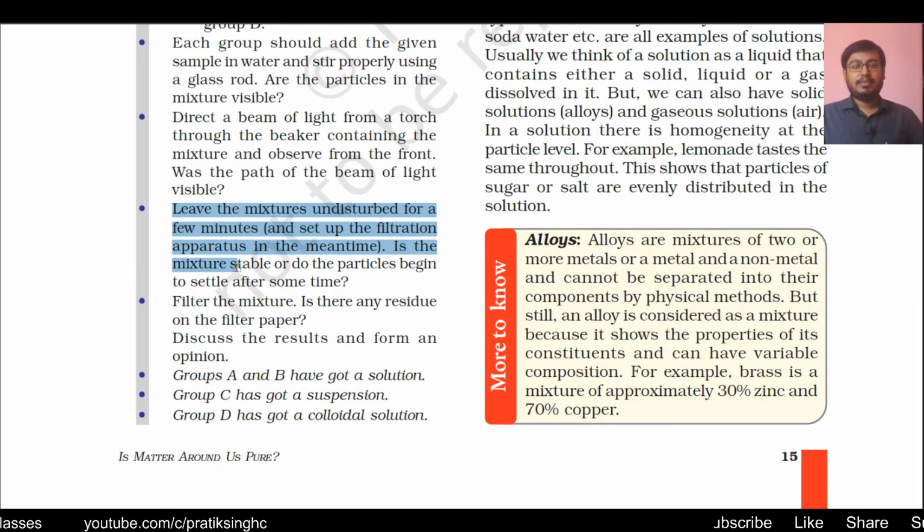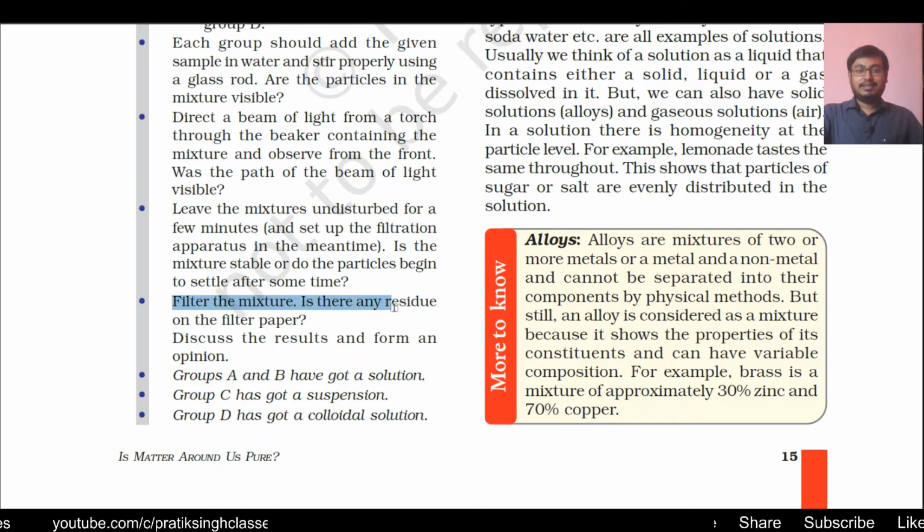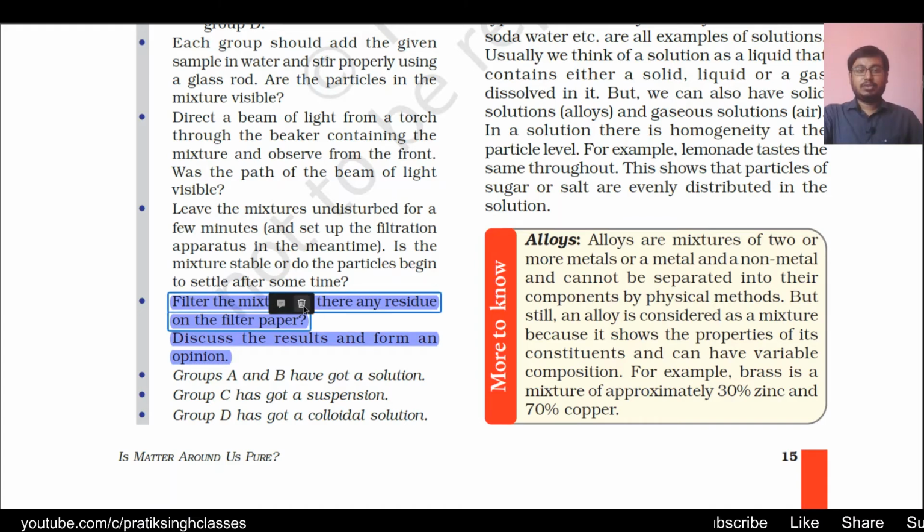Is the mixture stable or do the particles begin to settle after some time? Means, are the particles homogeneous throughout the mixture, or after some time do they start settling down? Filter the mixture now. Is there any residue on the filter paper? Means, with the help of filter paper, when we filter the solution, is there any residue left behind on the filter paper? Discuss the result and form an opinion about your observations, about your results.